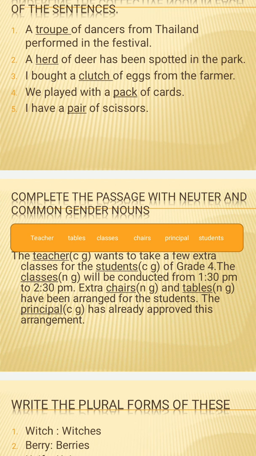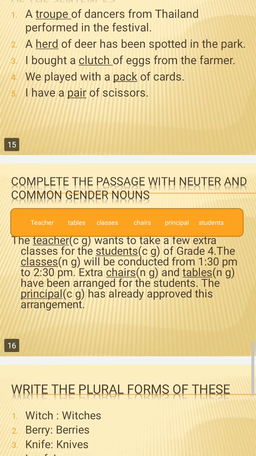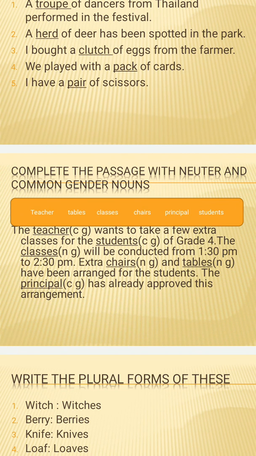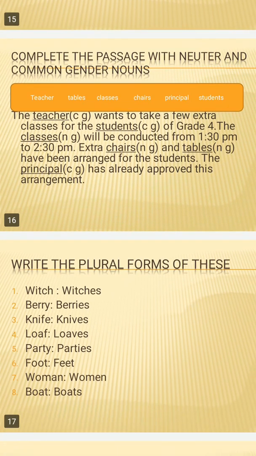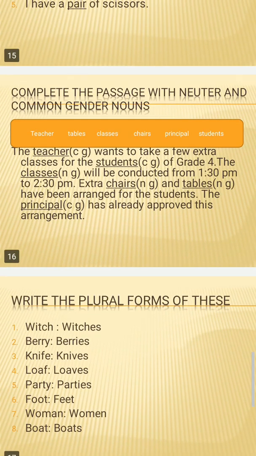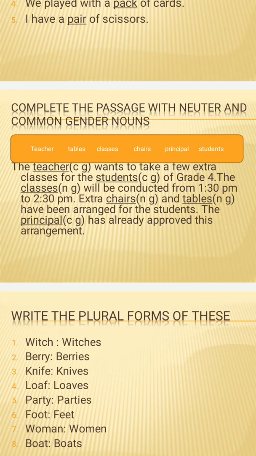You have to use these words, fill the blanks, and tell whether it is a common gender or a neuter gender. All these have been written for you. Next, write the plural forms of these. Firstly, let me tell you about the common and the neuter gender example.